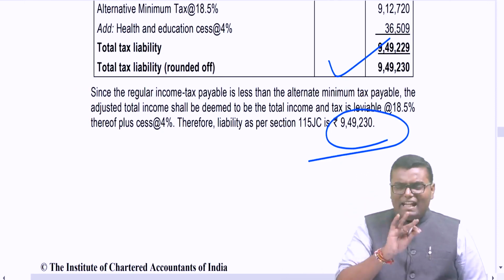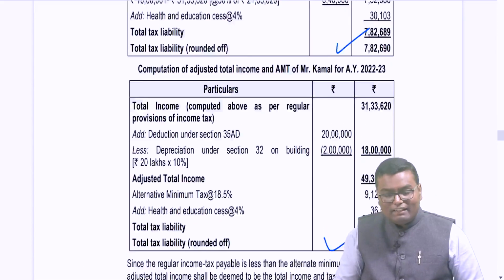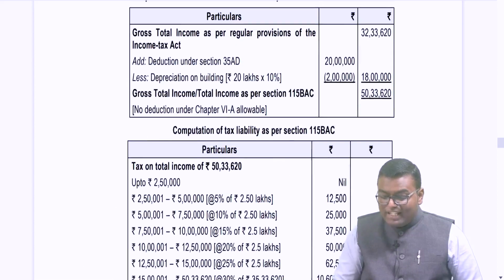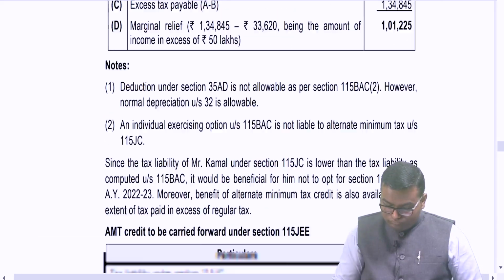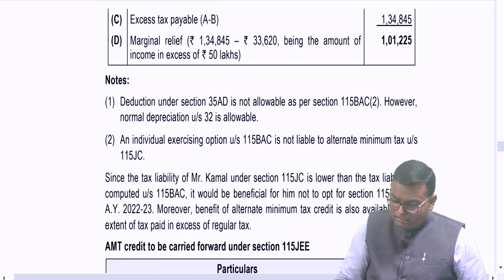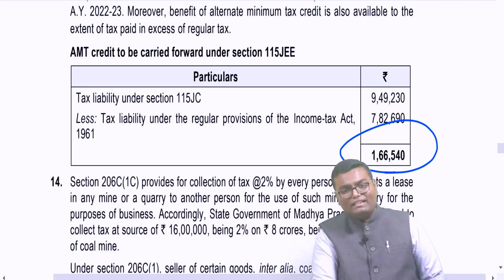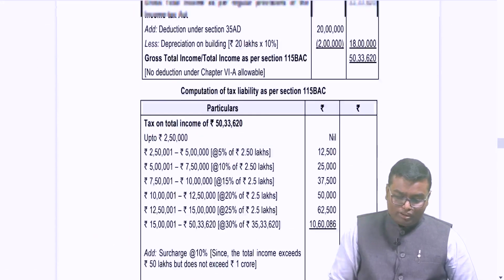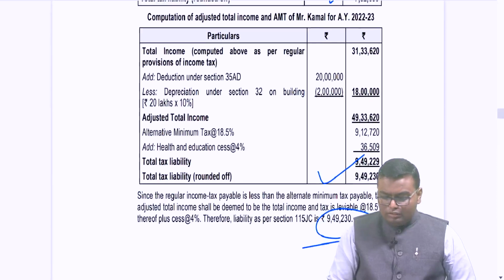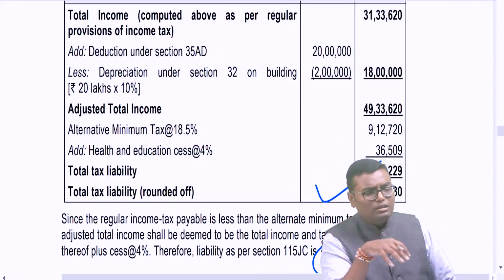But it is not an extra burden, because whatever AMT I have paid over and above normal tax, that much I will get a credit for the future. So the credit available in the future is 1,66,540, which I can set off against the tax payable if in the future I anytime pay the tax as per normal provision. Fine.